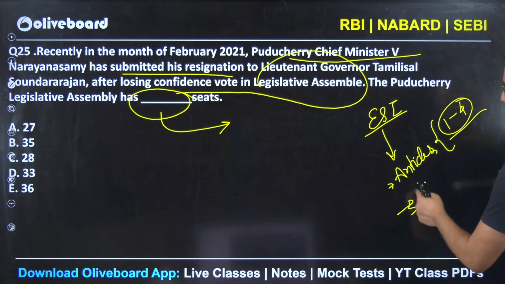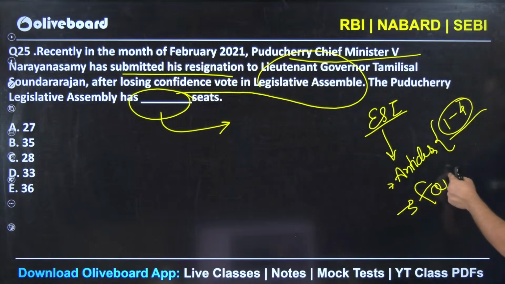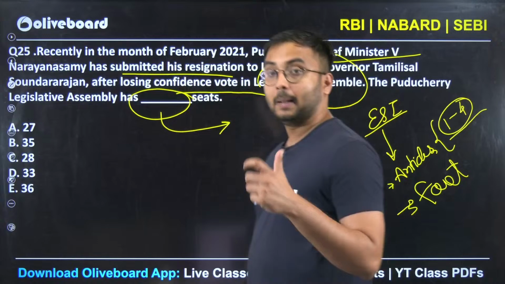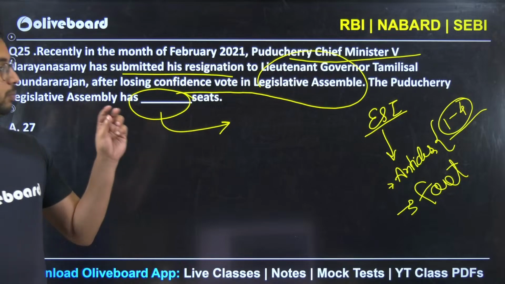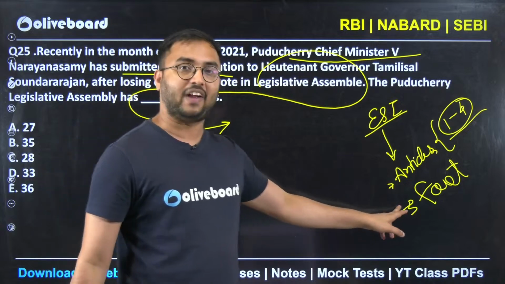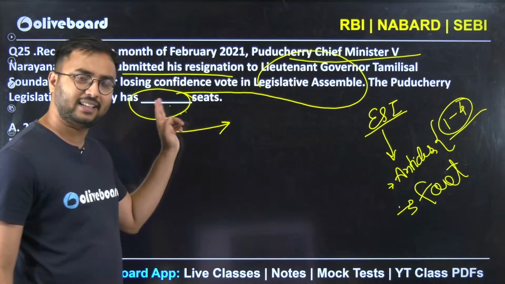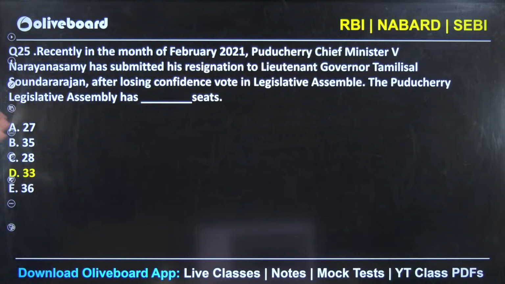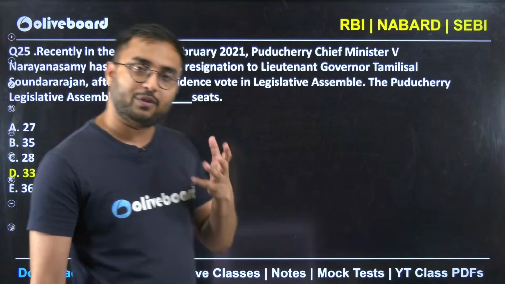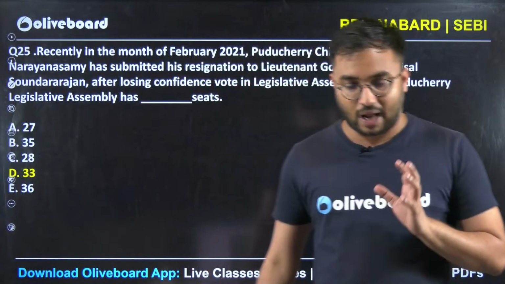Second thing is important facts from the Constitution. Most importantly, from the chapters of 1st to 4th, Parliament chapter, okay, and State Legislature chapter. These 3 parts you have to know every fact, and that is why this question has been asked. They have asked directly the seats. So 27, 35, 28, 33, 36, it's very simple, it is 33. Okay, but not everyone would be knowing that. But you have to prepare.